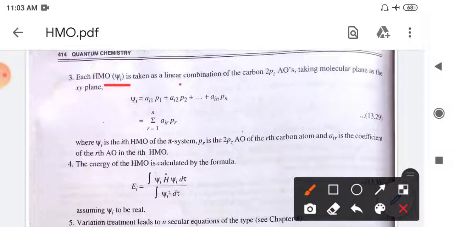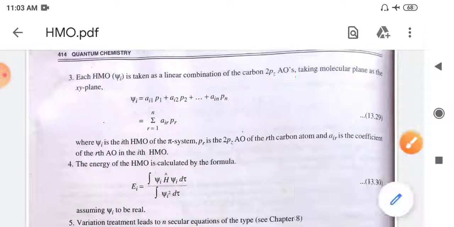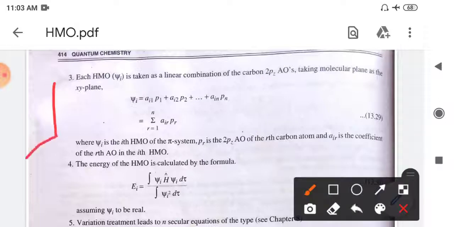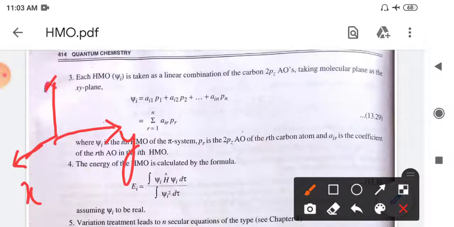Next step is that each Huckel molecular orbital, that is psi i for one electron, is taken as a linear combination of the 2pz atomic orbitals, in which the xy plane is taken as the molecular plane. Suppose this is x, this is y and this is the z axis. So this is the molecular plane here, and the z axis is perpendicular to it. Those electrons present in the z orbital are the only ones that participate in pi bonding.